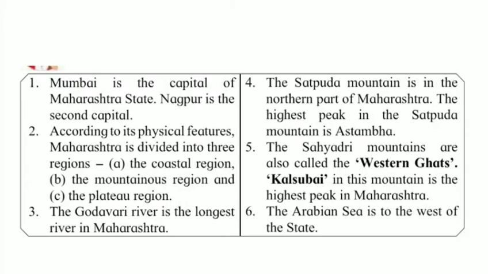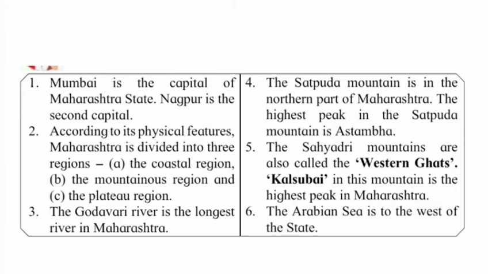And now students, coming to page number 95, do you know? See, Mumbai is the capital of Maharashtra state and Nagpur is the second capital. Then according to its physical features, Maharashtra is divided into three regions. First, the coastal region, second, the mountainous region and the third, the plateau region. Then the third point, the Godavari river is the longest river in Maharashtra.